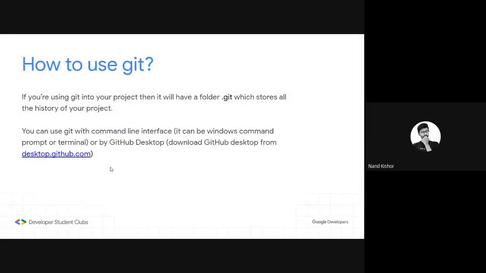Now our next slide is how to use Git. You can use Git with the command line interface or by using the GitHub desktop application. Whenever you create a Git folder, you can see a hidden folder created named .git. What this .git means is that it basically contains all the changes that you made to your code over the period of time.